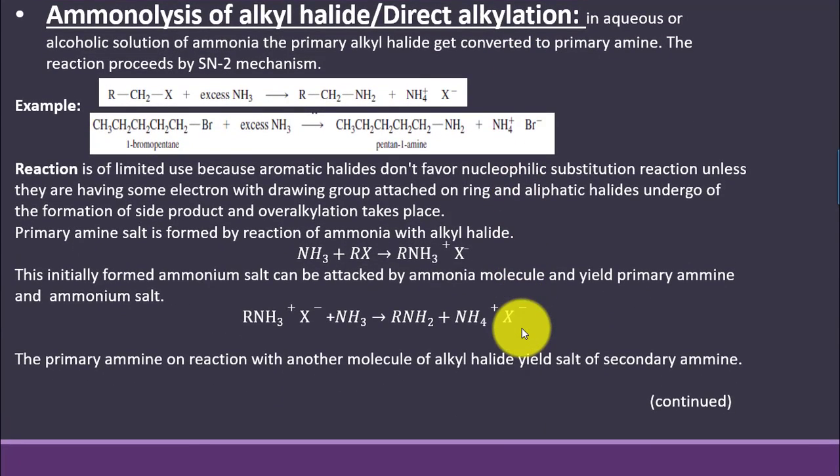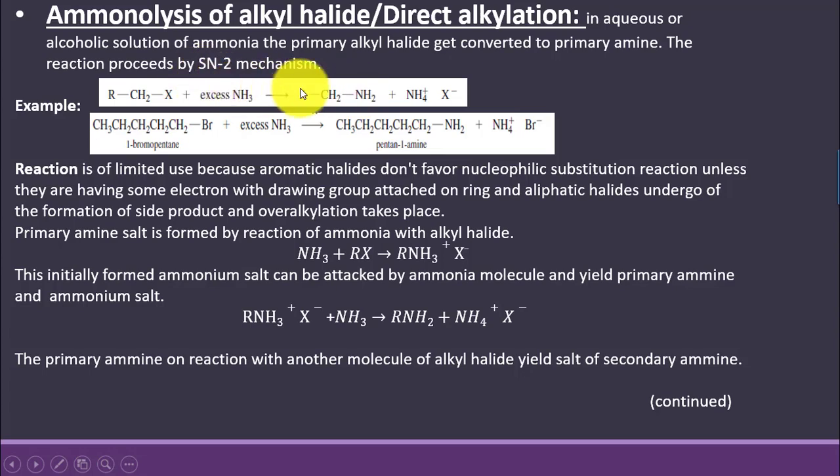Ammonolysis of alkyl halide, and that is also called as a direct alkylation. So we say that here this method actually focuses on the preparation of primary amine, because primary amines are very important as they are used in the synthesis of many other amines. So this method is better used for the preparation of primary amine. We say that in aqueous or alcoholic solution of ammonia, the primary alkyl halide gets converted into primary amine.